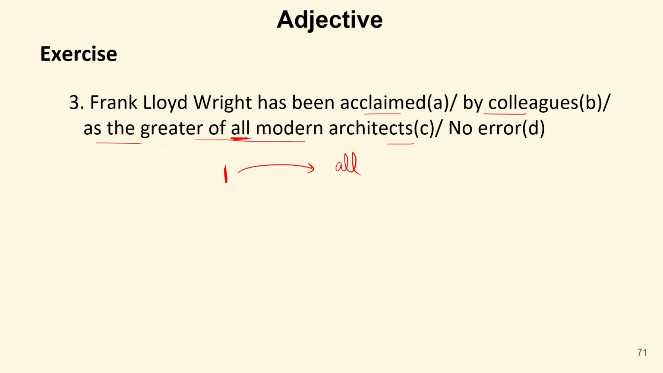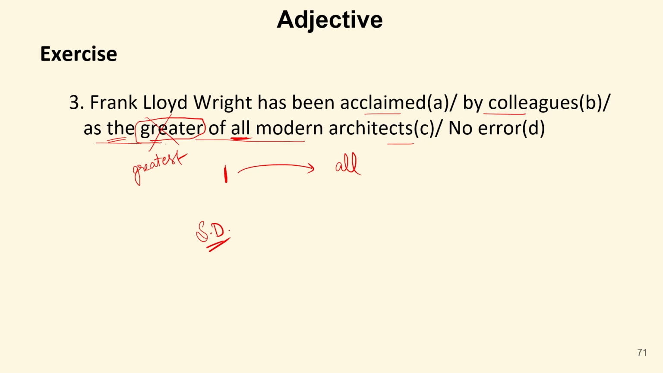Whenever we use word all, it suggests a superlative degree of an adjective should come over there. Whereas this is a comparative degree of adjective which is used when only two persons are compared with each other. Now here the word greater is incorrect and it should be replaced with greatest, that is the superlative degree of adjective. Also, we use the, that is definite article, only before the superlative degree of adjectives, not with the comparative degree of adjectives. So the correct sentence will be Frank Lloyd Wright has been acclaimed by colleagues as the greatest of all modern architects.